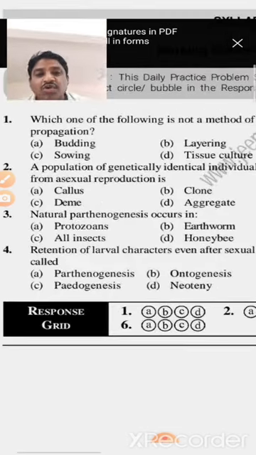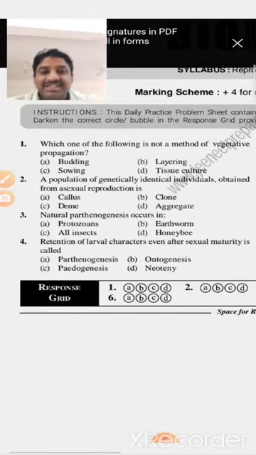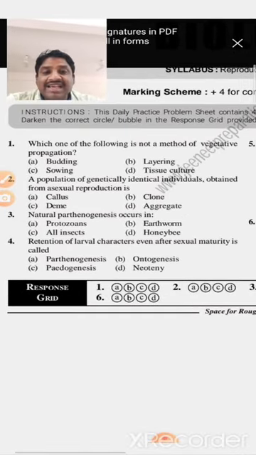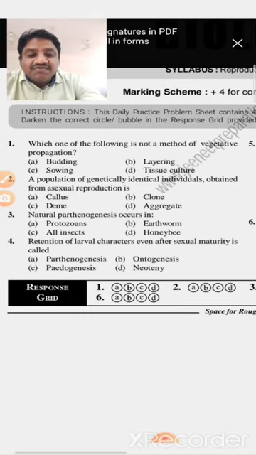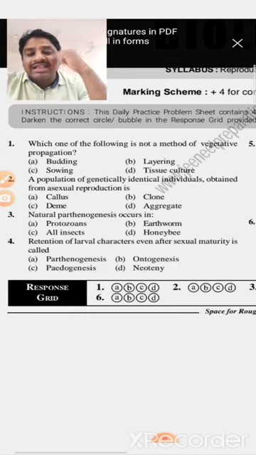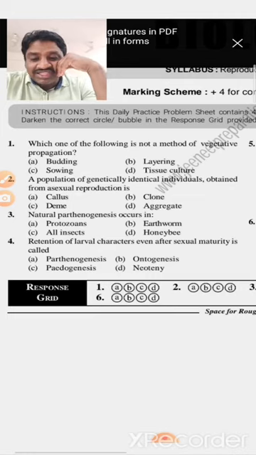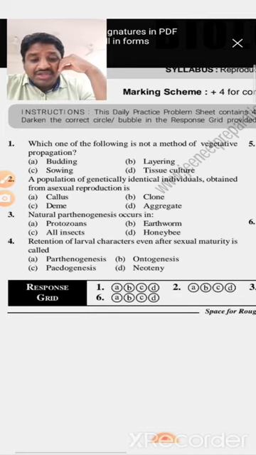Next, question number 4 here on the screen. Retention of larval characters even after sexual maturity is called parthenogenesis, antogenesis, paidogenesis, or neoteny. The retention of larval characters after sexual maturity, generally we call neoteny. Retention means holding, and neoteny is the retention of juvenile features. So here the option is D.